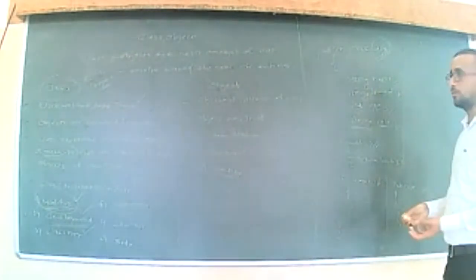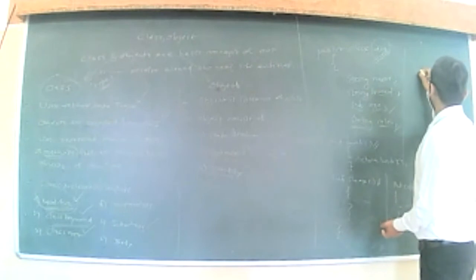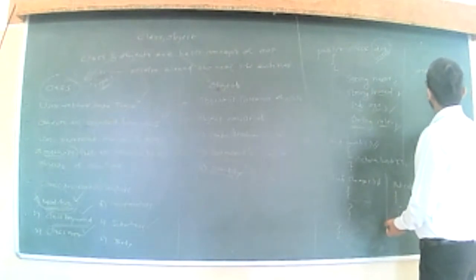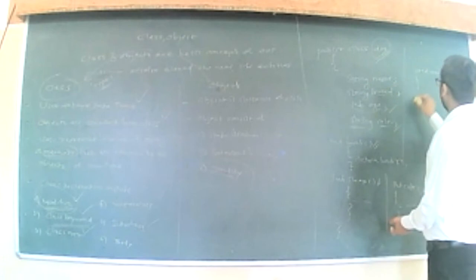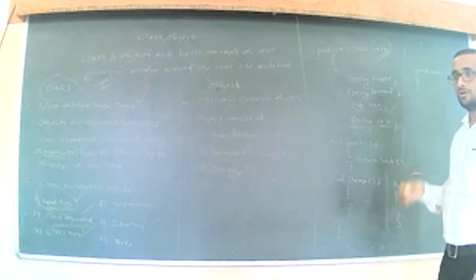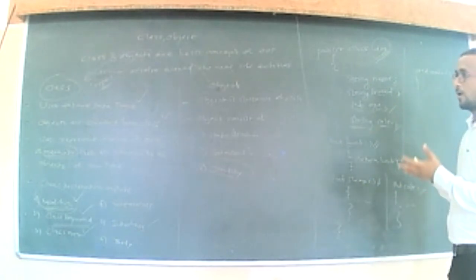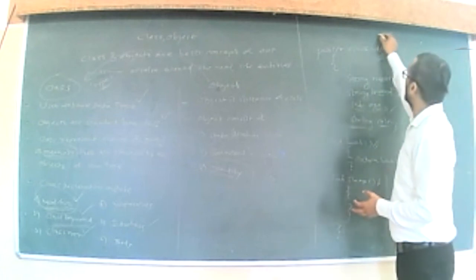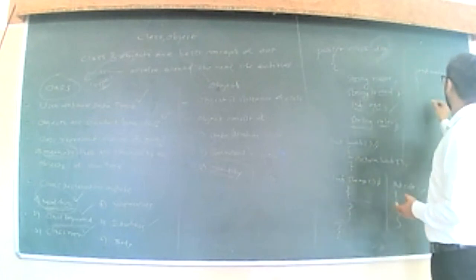So how are we going to identify the object? In the main function you are going to write, you are going to create an object of your user defined data type dog.